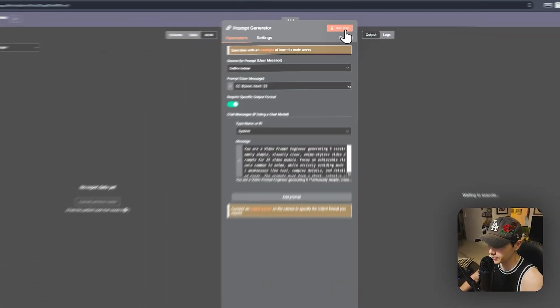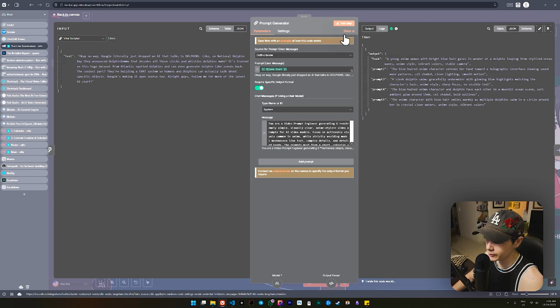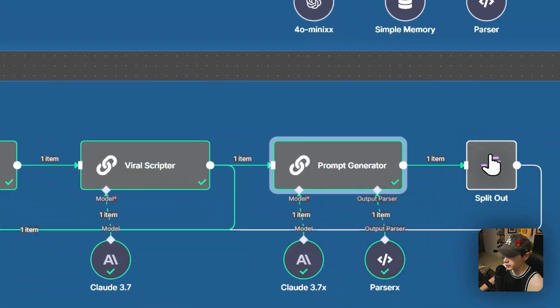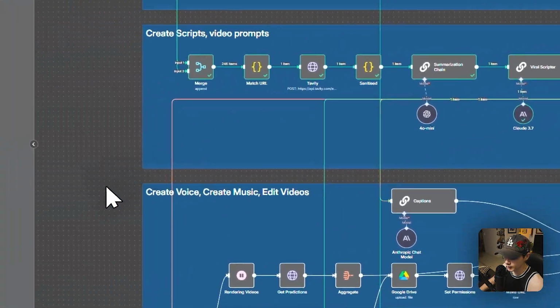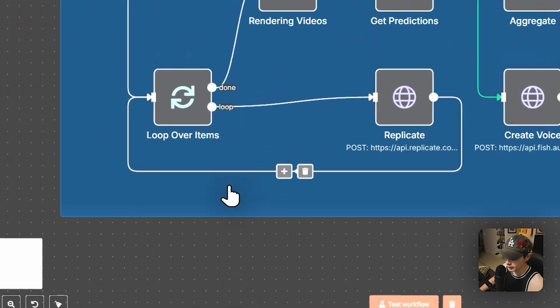Okay, so from here, I'll just test this step. It's going to have to go through the viral script writer as well, obviously. All right, so we can see here that the prompt generator's made a hook. Okay, so this is going to be the first video that pops up. And then we have prompt 2, prompt 3, prompt 4, prompt 5. Now, these prompts are the prompts that are going to be going to our video generation model, okay? So those are being passed straight over. So we're doing a little split right there,